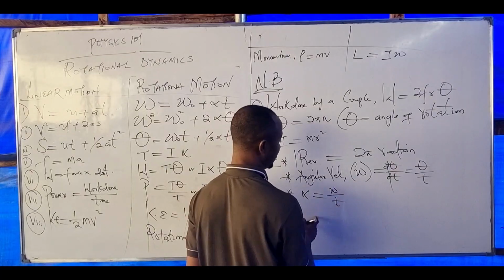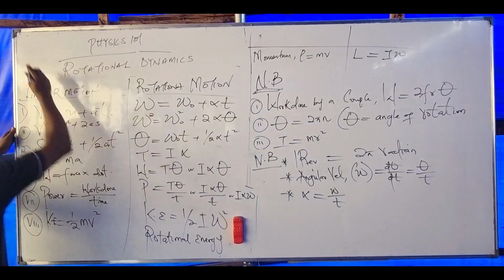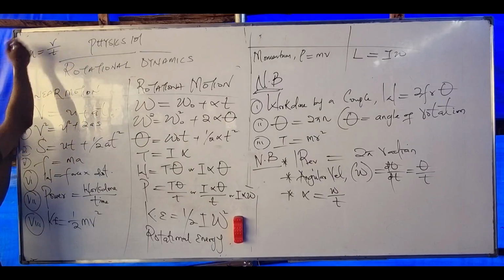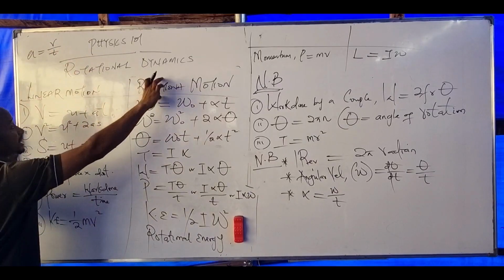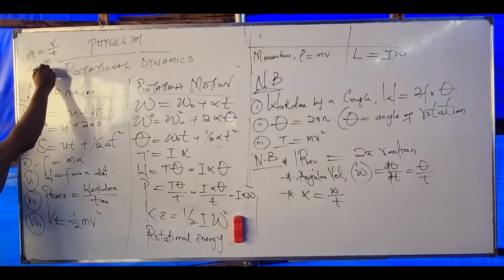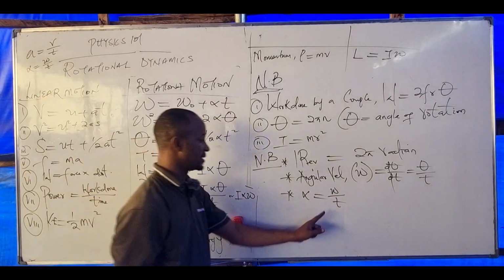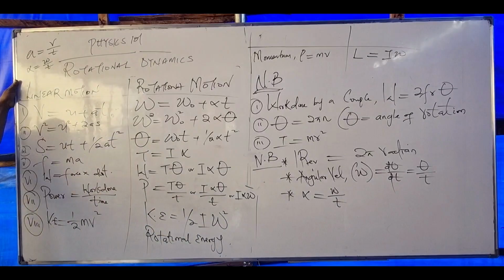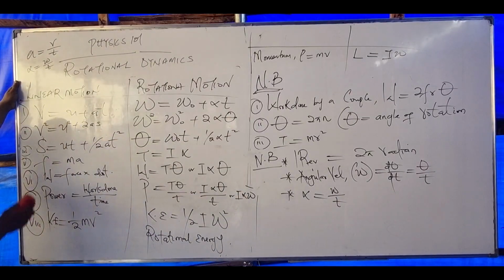Alpha equals angular velocity over time. Do you know why we have this? Listen, what is acceleration of the body? Velocity over time. This is under linear motion. When it comes to rotation, alpha equals angular velocity over time. What again did I give? The relationship between linear and angular quantities.